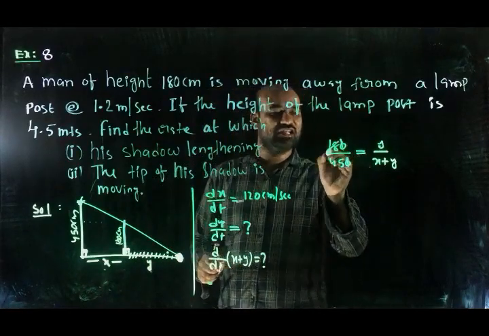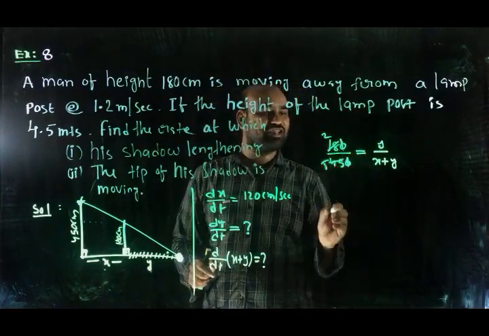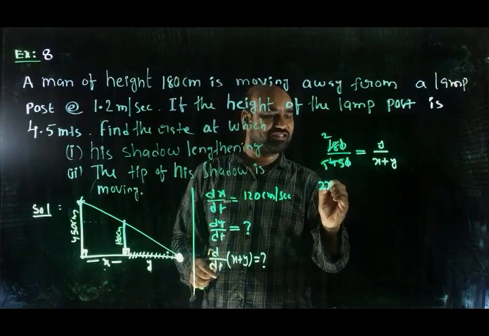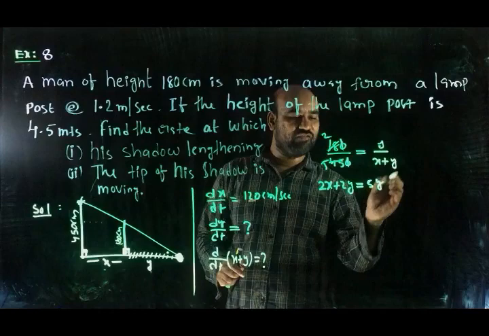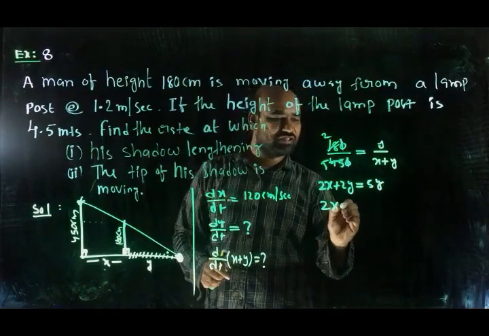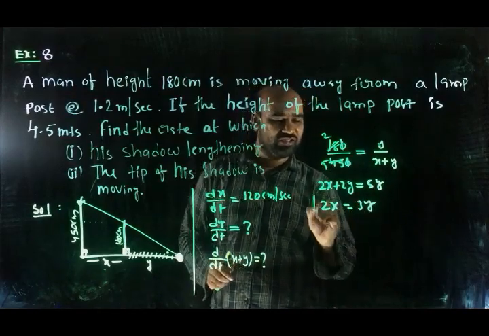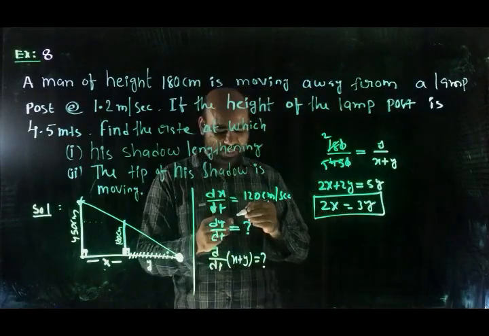The zeros get cancelled. 9 twos are 18, 9 fives are 45, so 2x plus 2y equals 5y, or 2x is equal to 3y. This is the relationship between x and y.